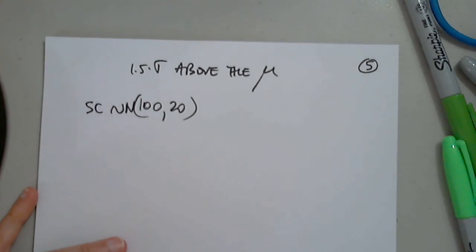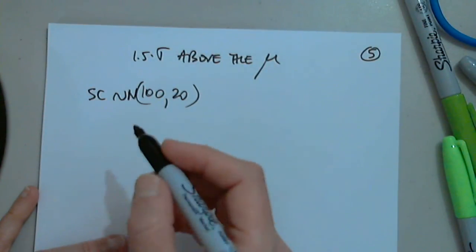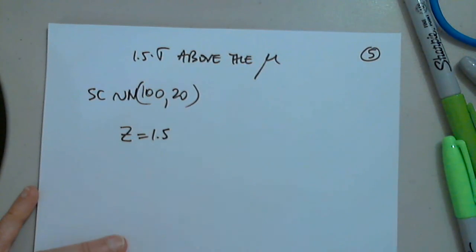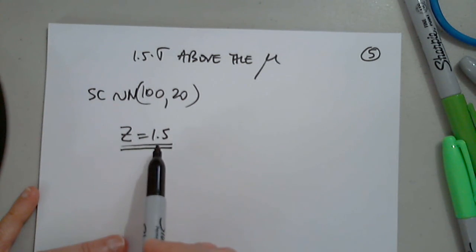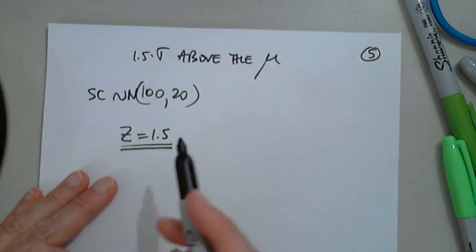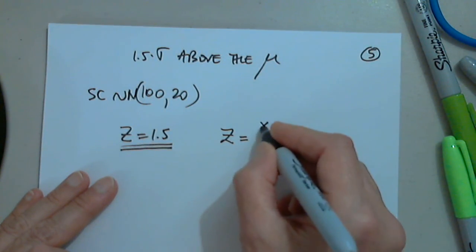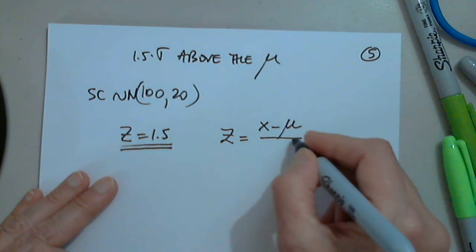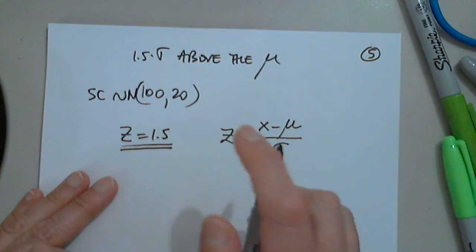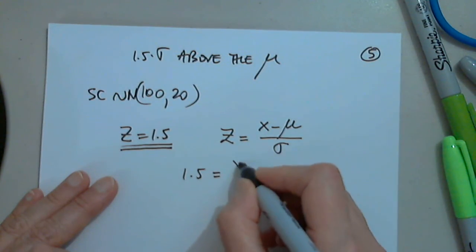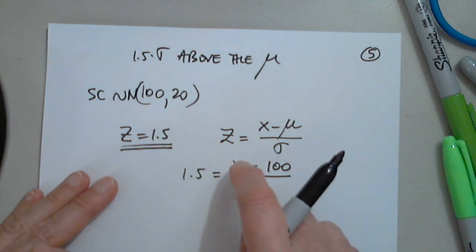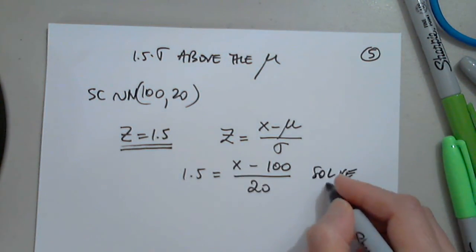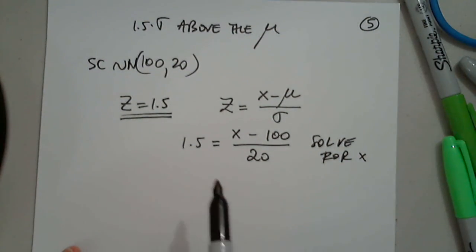So the minimum. Now we are told that the z-score has to be a minimum of 1.5. Oh, let me stop sharing. Sorry. So then, knowing the formula that the z-score is x minus mu divided by sigma, and replacing the z-score by 1.5, mu by 100, and sigma by 20, I'm solving for x. Solve for x. This is a proportion.